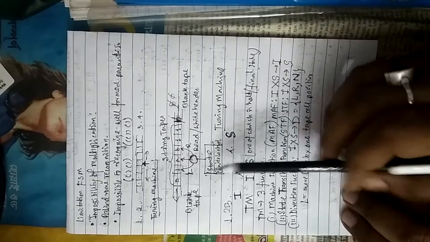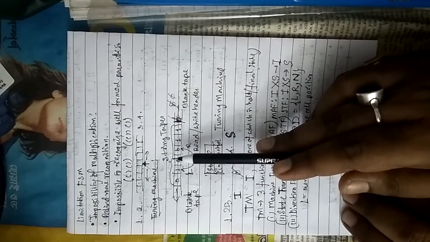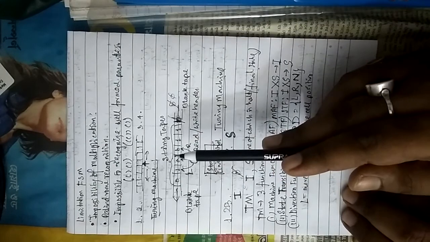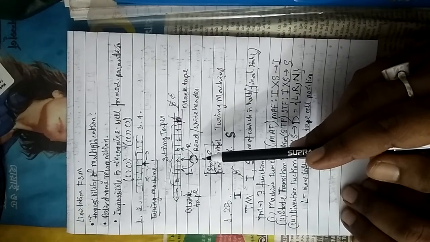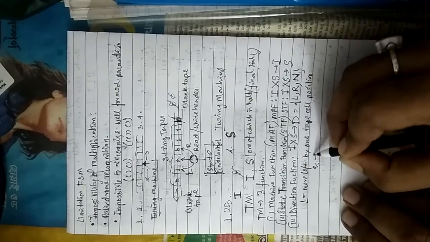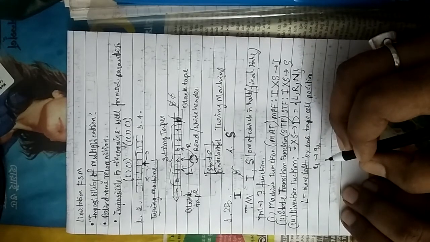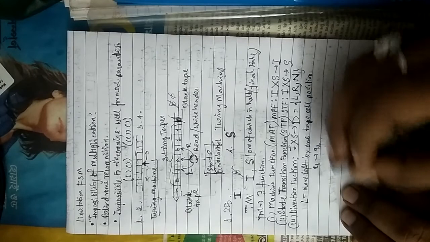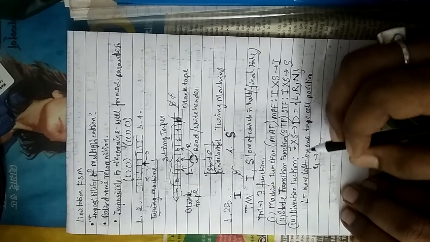That is, the input symbol might be erased and another symbol can be printed on the tape cell. Okay, this is number one. Number two is that the internal state of the machine is changed. That is, the state you are in, Q1, can go to the Q2 state. And number three, the head either moves one cell towards right or left or remains in the same position. So these are the three actions that can be taken.